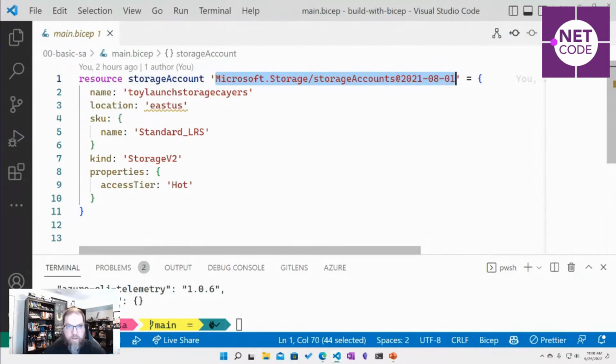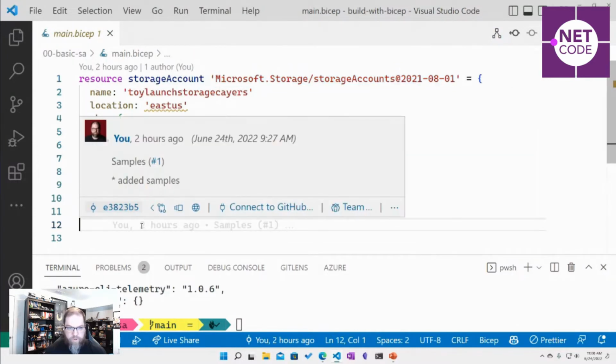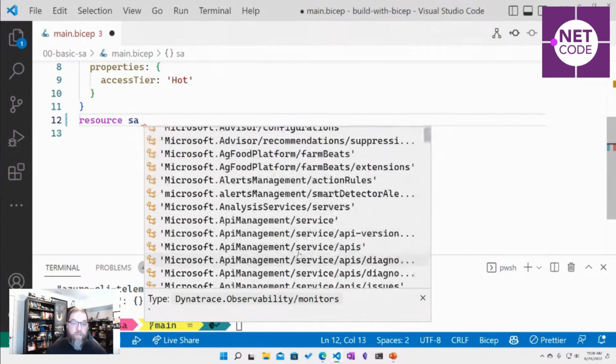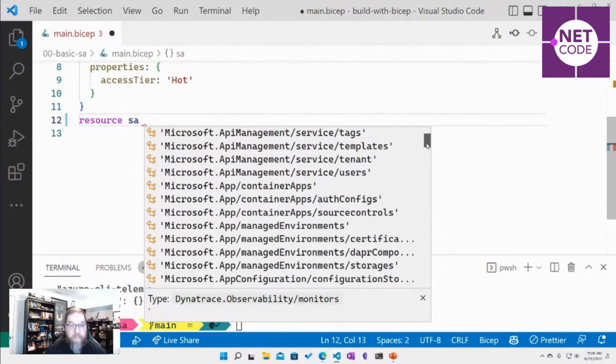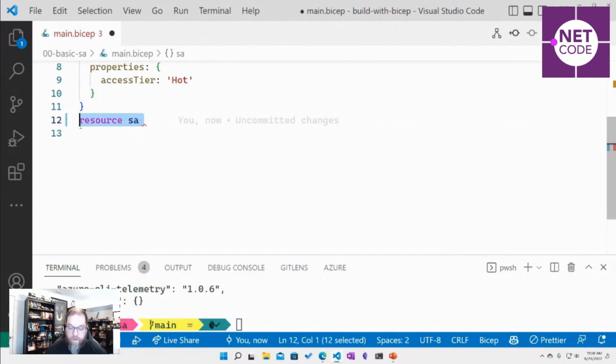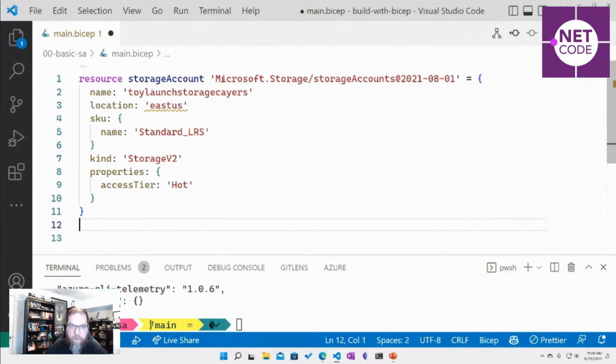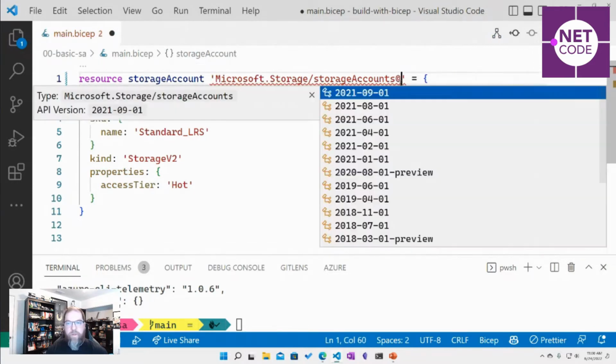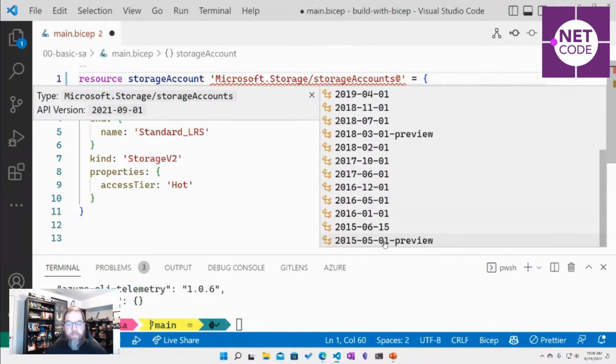Because I'm leveraging Visual Studio Code, I can do resource, I want a storage account. See, there's a huge list of things that IntelliSense is helping me fill out and provide. Those are all listed out in the Azure portal. I will show that momentarily, but I have the resource type, and then there's this thing here. This is the version. There's like an API version. ARM has, for storage accounts, multiple API versions that are available going back many years.